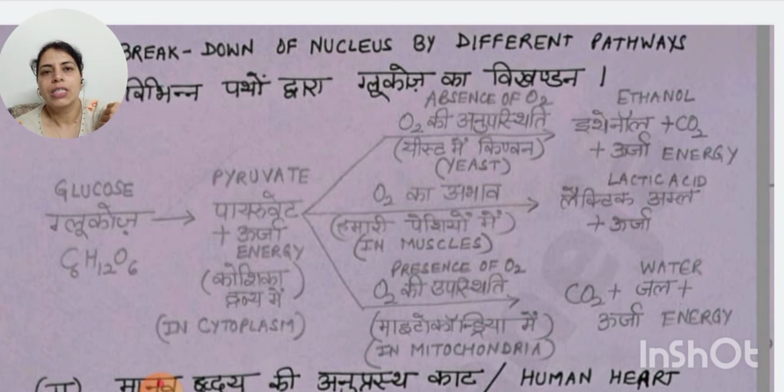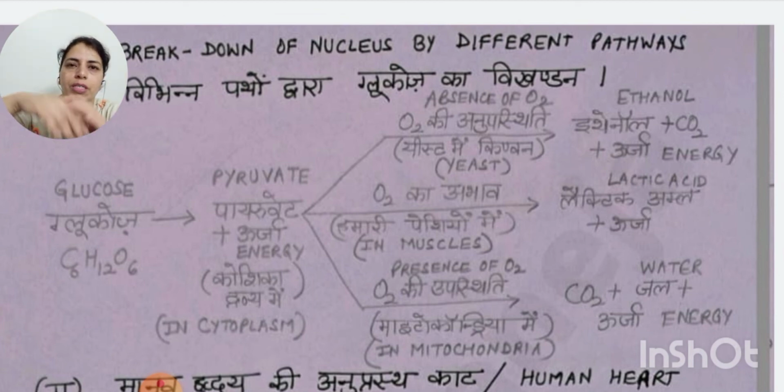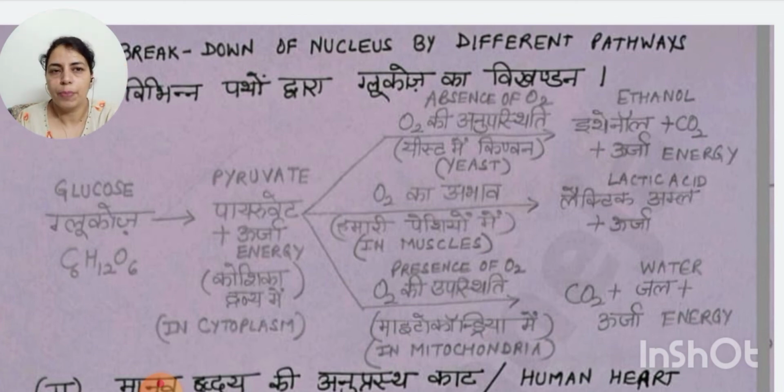But in our muscles, in case we don't get sufficient oxygen while doing heavy work and running, in that situation lactic acid and energy are formed, but in that situation energy is formed only 2 ATP. And lactic acid gets deposited in our muscles and we feel cramps and pain. Now in yeast, only anaerobic respiration takes place. In the absence of oxygen, the pyruvate is broken down to ethanol and carbon dioxide plus a little amount of energy is released, and this process is known as fermentation.